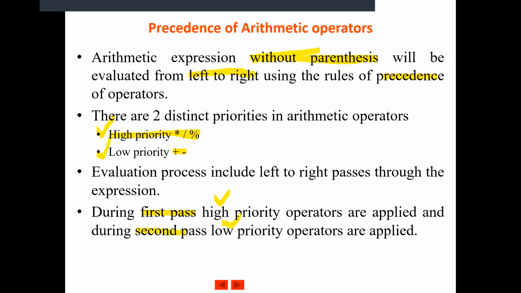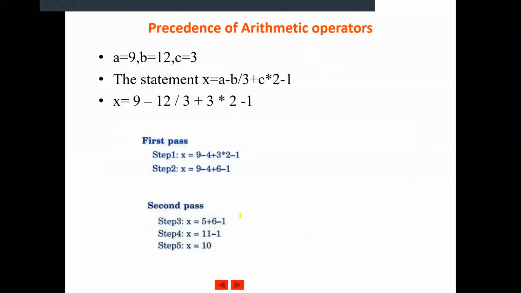And in each pass, we will be having 2-3 steps in order to solve the expression, depending upon the number of operators being used in the expression with the same priority. So here is an example of an arithmetic expression having more than one arithmetic operator: subtraction, division, addition, multiplication, and again subtraction. Here A is a variable which is having a value 9, B is 12, and C is equal to 13.